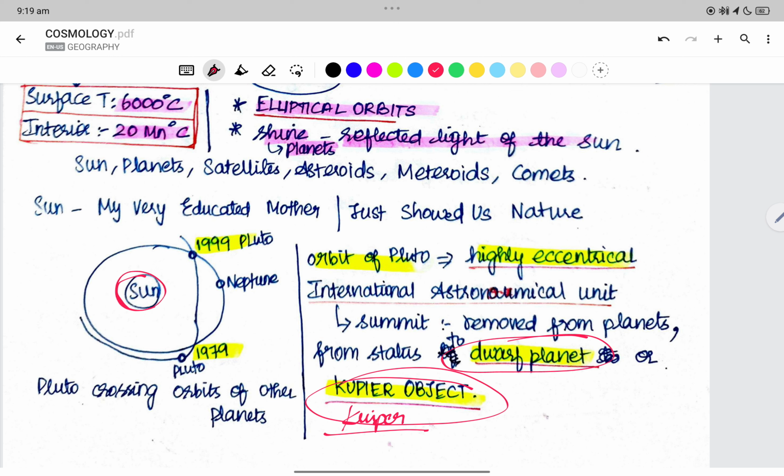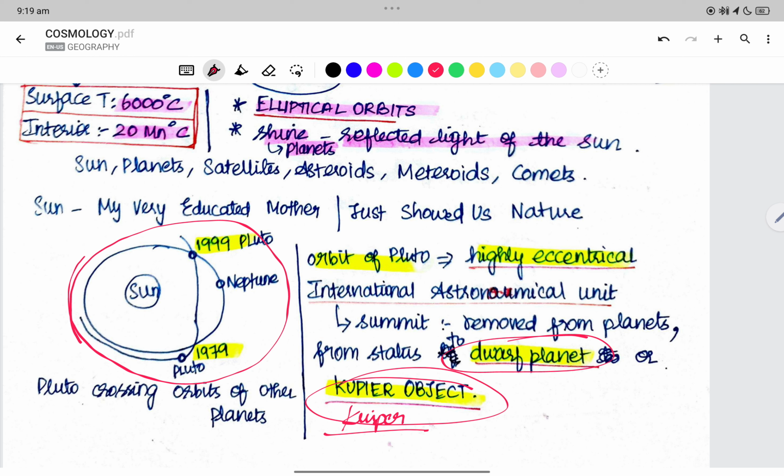Now we have the sun. There are certain conditions for a planet. It should have an independent orbit. But the orbit of Pluto has crossed the orbit of Neptune. In 1979, it went within the orbit of Neptune. So after Neptune we have Pluto. What should be the revolutionary orbit of Pluto?